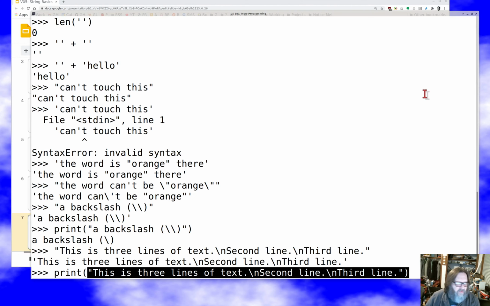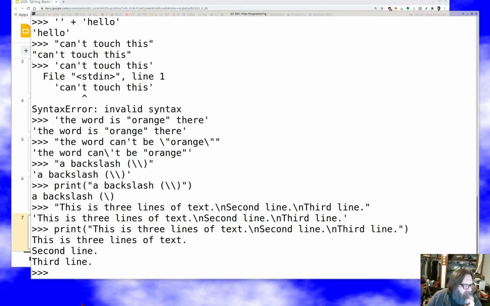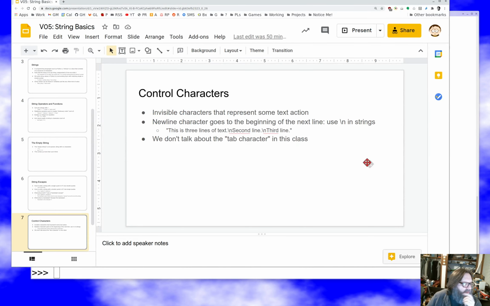So if I print this, this is 3 lines of text. It'll print this text, and then it'll go to the beginning of the next line, and then it'll print this, and then it'll go to the beginning of the next line, and it'll print this, and the net effect is that this comes out like this. So I can represent pretty fancy texts using the text processing apparatus here of Python strings.